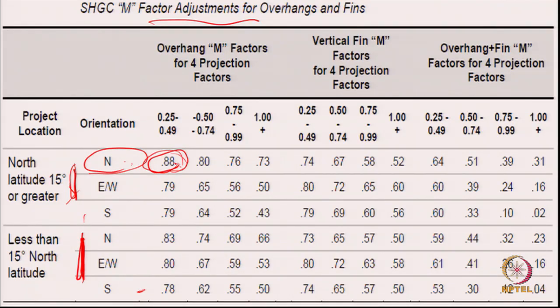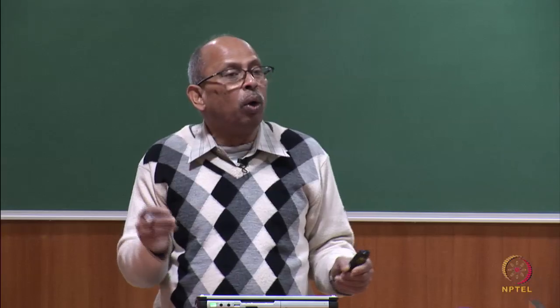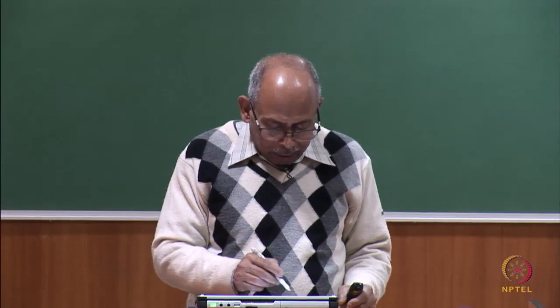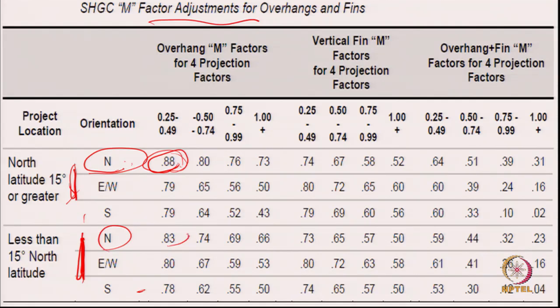So, they have put this in because for north orientation in upper latitudes, it will receive a little bit of radiation only in summer early morning and summer evening, because the sun rises and the day is long, at latitudes greater than 15 degrees. Even in winter it gets somewhat more than this.